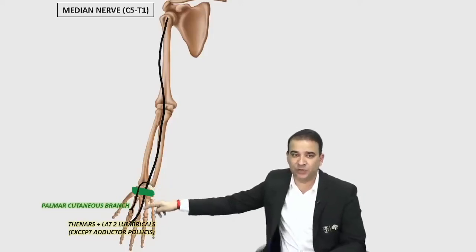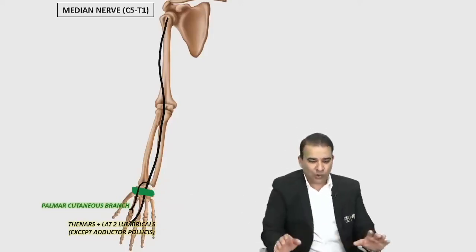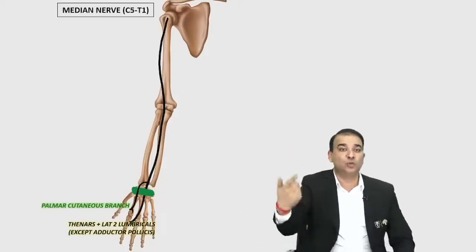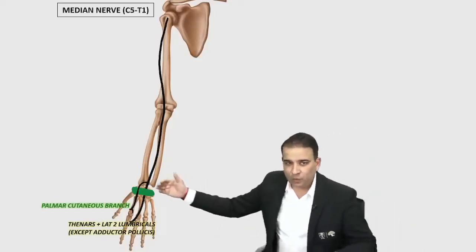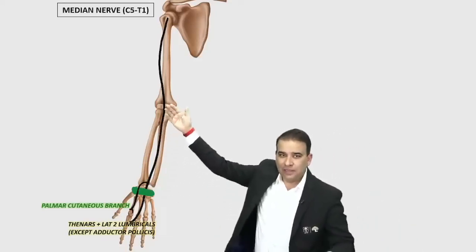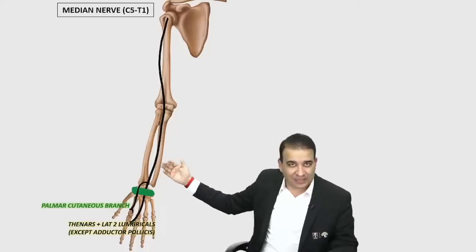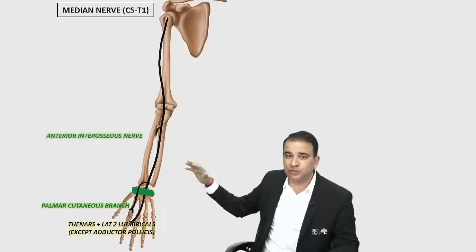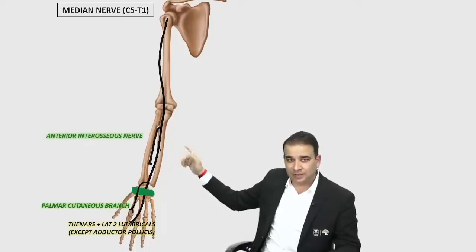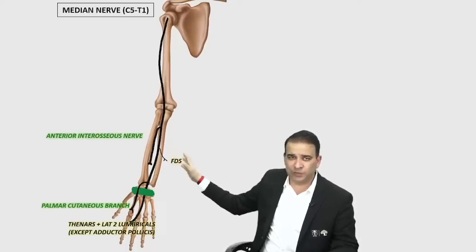It is passing superficial to the retinaculum. That's the only branch of median nerve that goes over the retinaculum. Now, what's the role of median nerve in the forearm? In the forearm, the main median nerve will supply the superficial flexors, like flexor digitorum superficialis. If I talk about the main nerve, it supplies flexor digitorum superficialis and other superficial flexors.